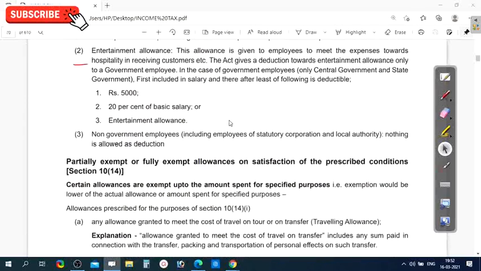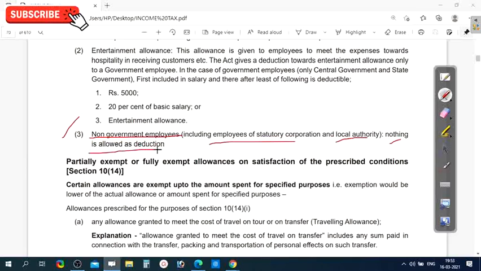Allowances. And next, a third one, non-government employees. Non-government employees, including employees of statutory corporations like RTC, Road Transport Corporation, Electricity Corporation, local authorities, nothing is allowed as a deduction.